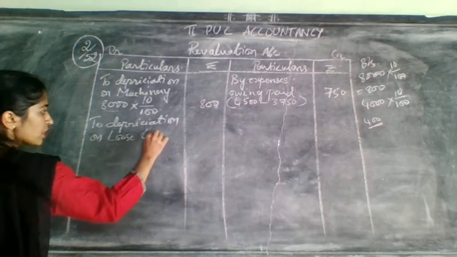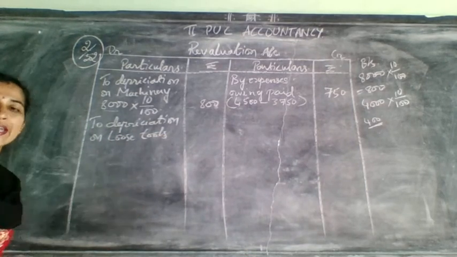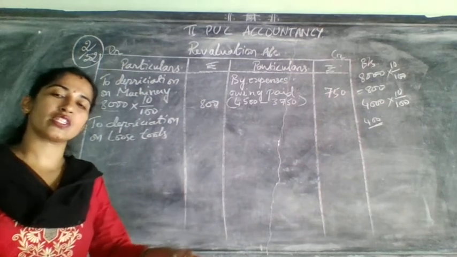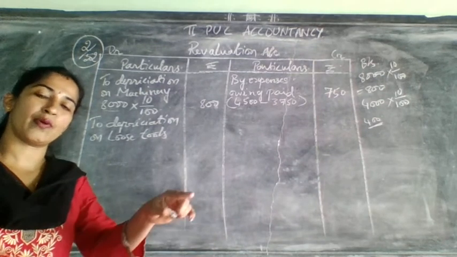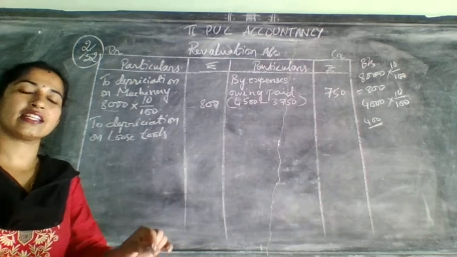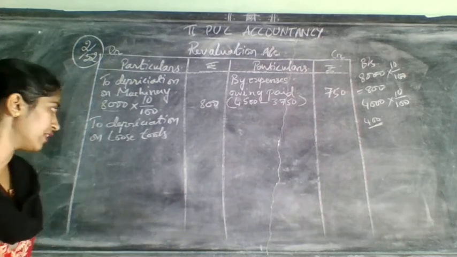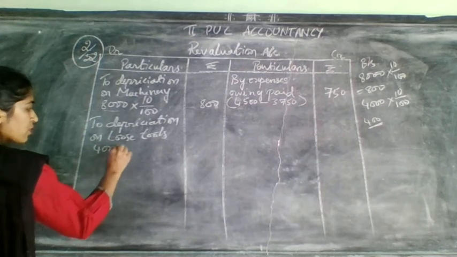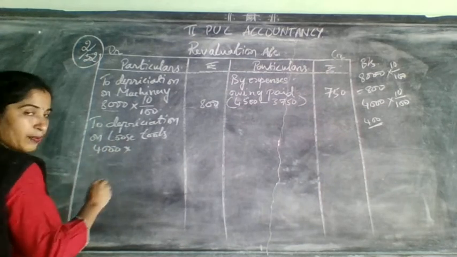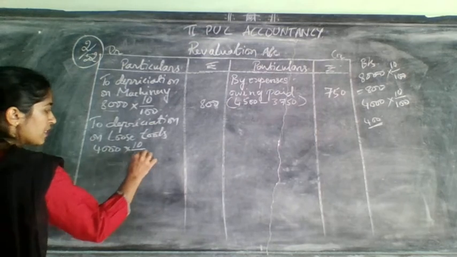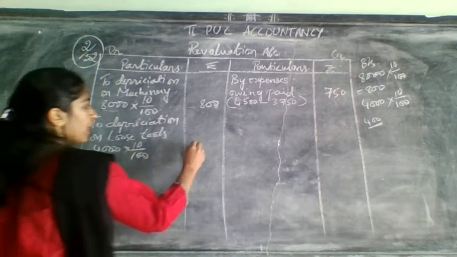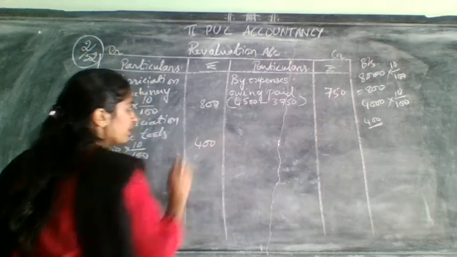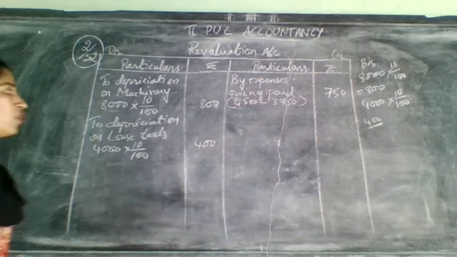To depreciation on loose tools, make an underline there, less than, as was given in the problem. Underline it and above that write that it is considered as depreciation. How much? The value of loose tools was given as 4,000 in the balance sheet. For that, 10% means it will come to 400. Write here 400. So that adjustment is also over now.